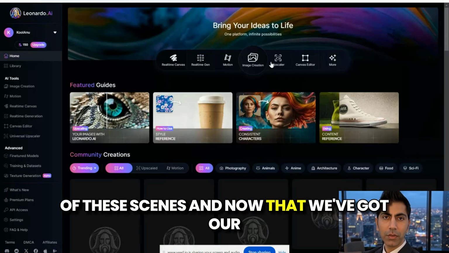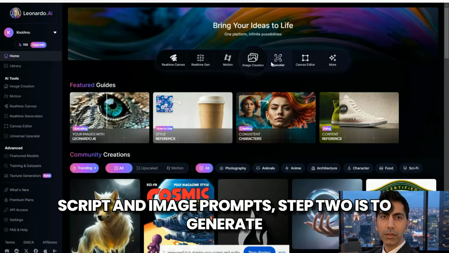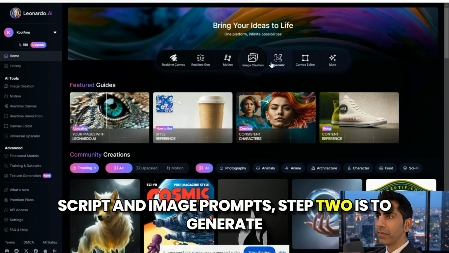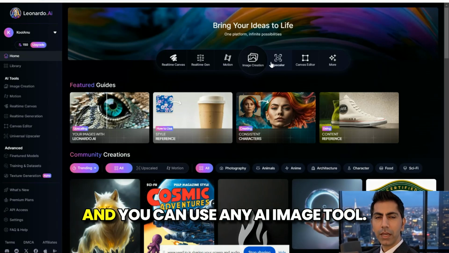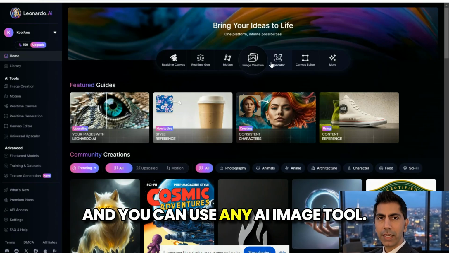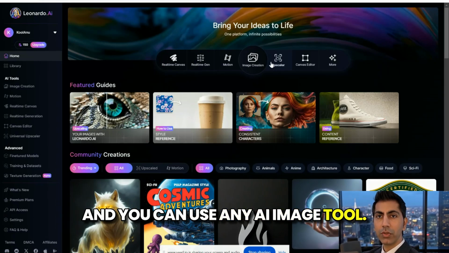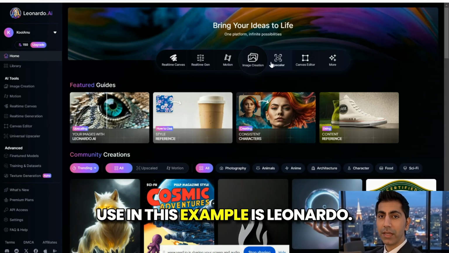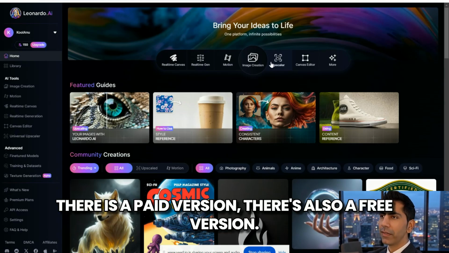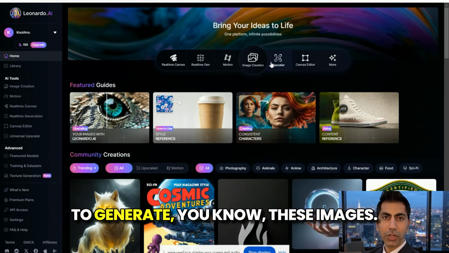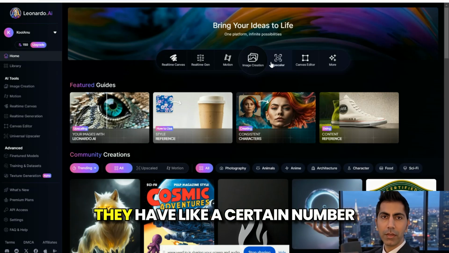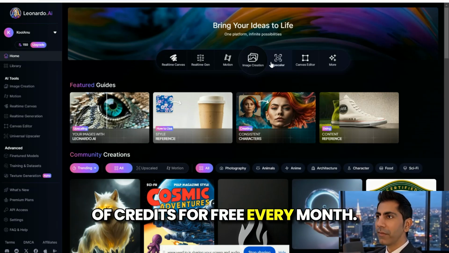Okay, so now that we've got our script and image prompts, step 2 is to generate the images for each of the 4 scenes. And you can use any AI image tool, but the one we're going to use in this example is Leonardo. There is a paid version. There's also a free version. You probably only need the free version to generate these images. They have a certain number of credits for free every month.